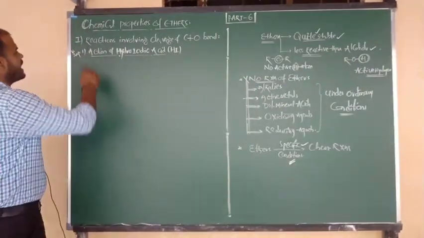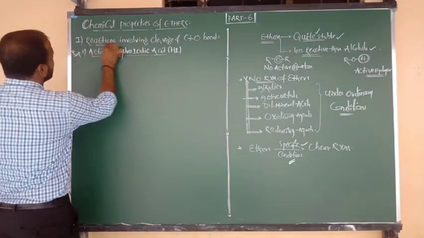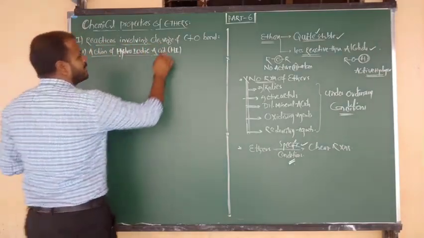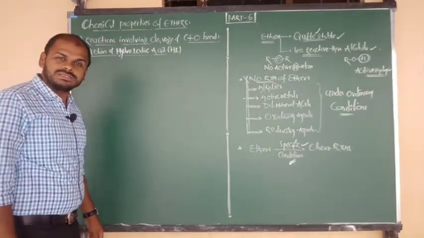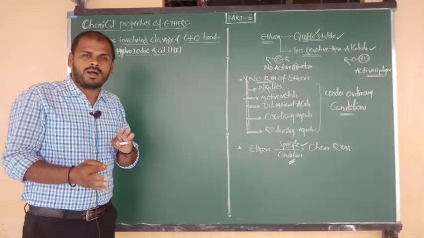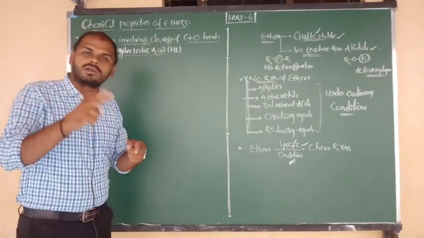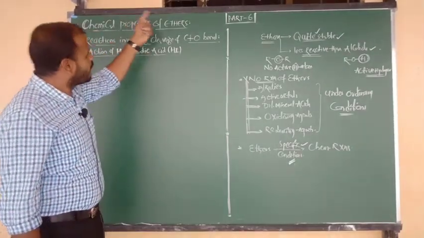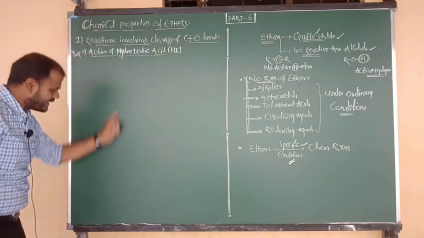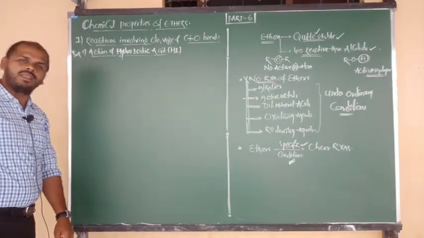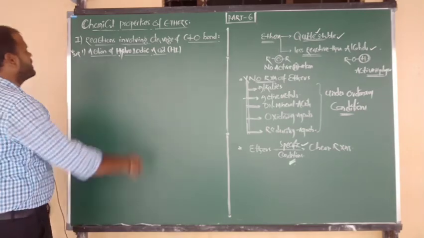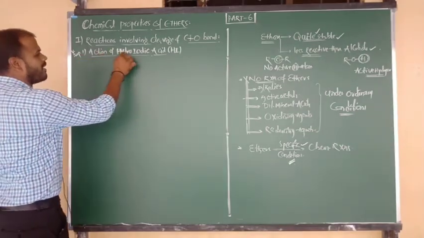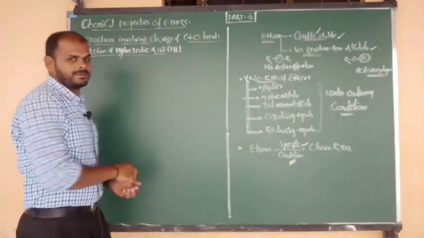In that, reaction number 1 is reactions involving cleavage of C-O bond. How the C-O bond undergoes cleavage in ether and how it is responsible for exhibiting various types of chemical properties, let me explain one by one. In that, the number 1 property is action of hydroiodic acid.